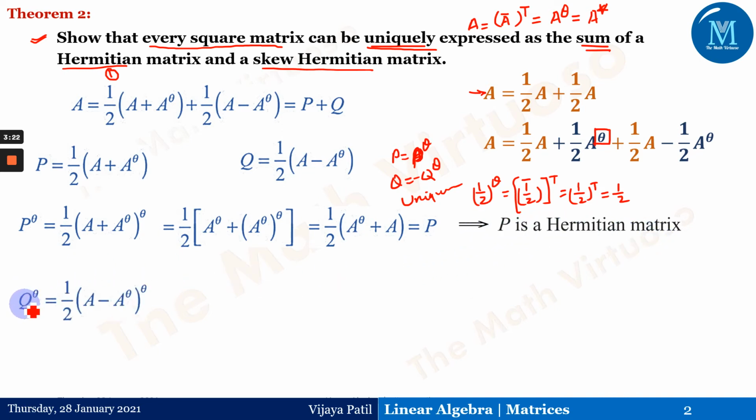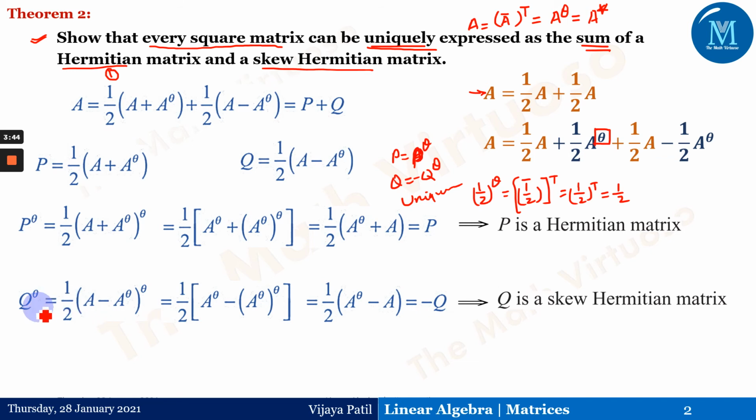Okay. Now similarly, Q to the power theta is 1 by 2 times A minus A to the power theta, to the power theta. Again, the same argument would be applicable here. Similarly, this A to the power theta, to the power theta would give me A again. And taking the minus sign out, I could write 1 by 2 times A minus A to the power theta, which is the same as minus of Q. So that means we have got Q to the power theta equal to minus of Q. So Q is a skew Hermitian matrix.